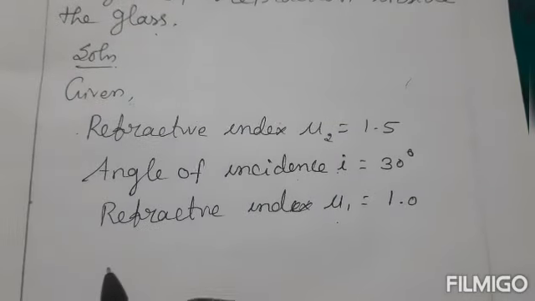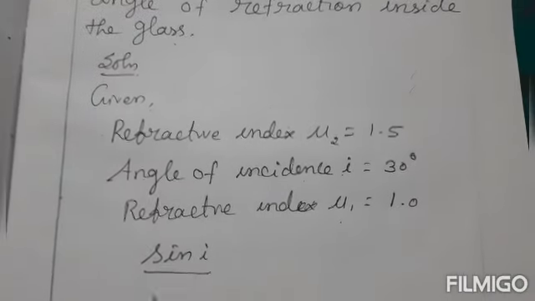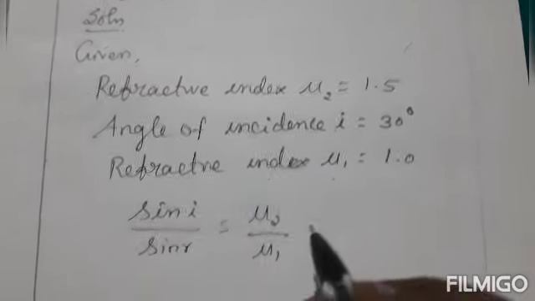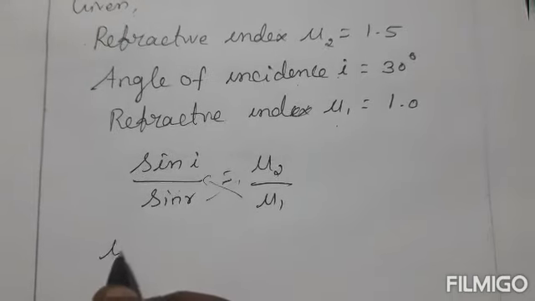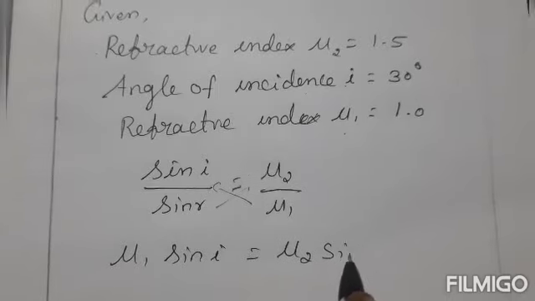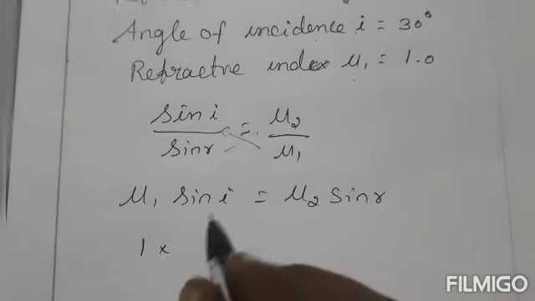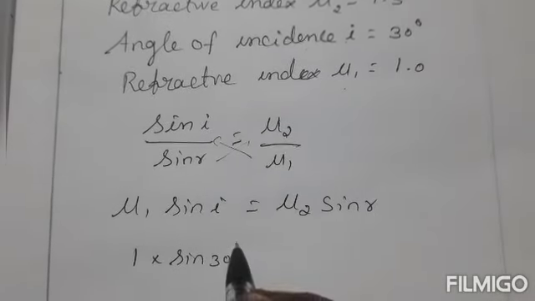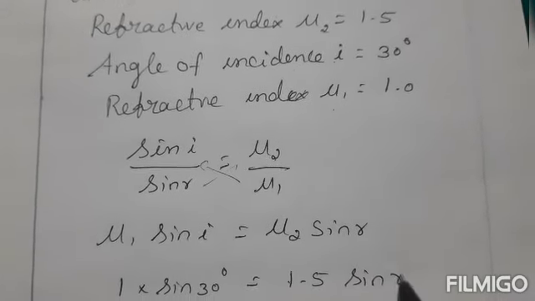Then you write the formula for Snell's law. Sin i divided by sin R equal to mu2 divided by mu1. You can cross multiply this, so you get mu1 sin i equal to mu2 sin R. So mu1 is 1, into sin i, the value 30 degrees, equal to mu2, 1.5, sin R. Sin R only you have to calculate.